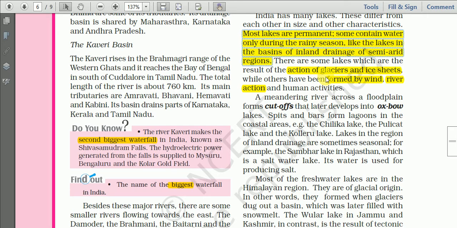some of the lakes originated due to the action of glaciers and ice sheets. Okay, some of the lakes originated because of glaciers and ice sheets. I think all of you have learned what glaciers are. Glaciers are a large mass of moving ice. Now let us see how lakes are formed by glaciers.